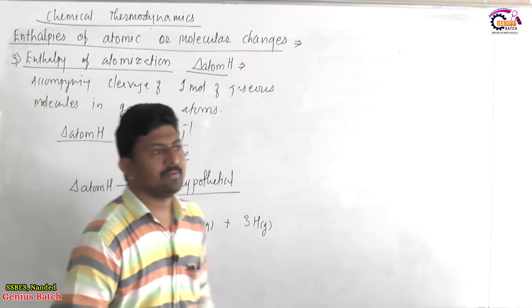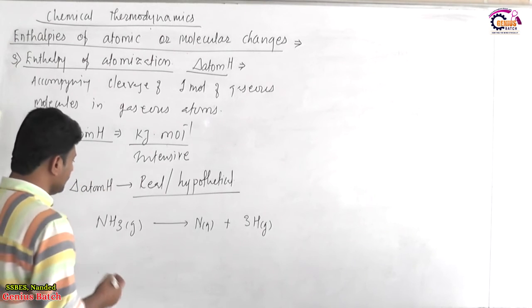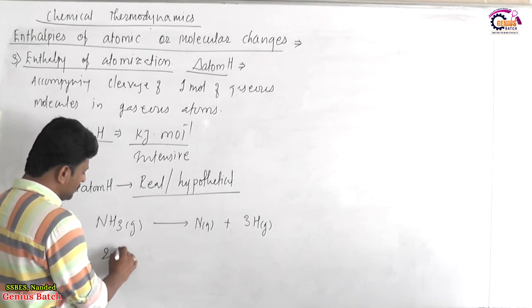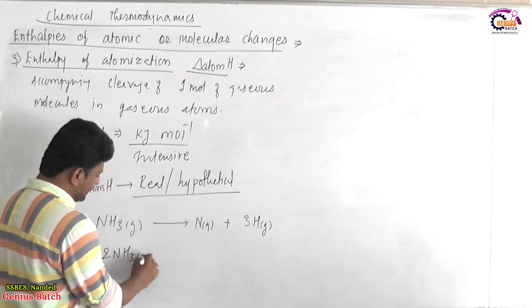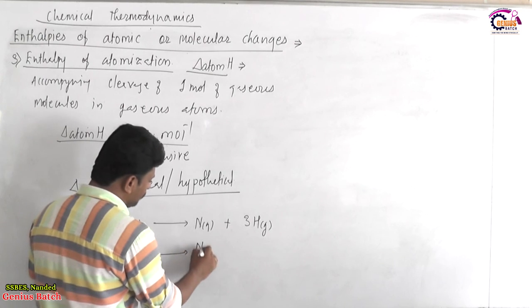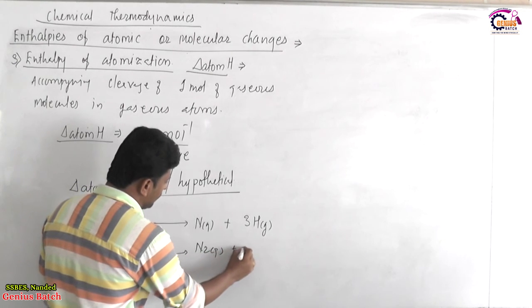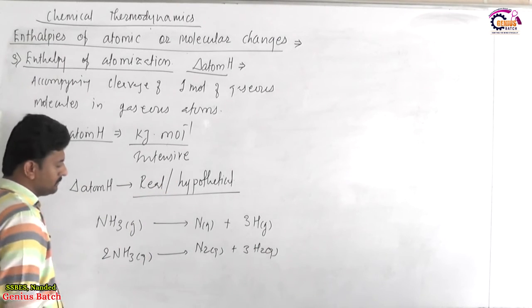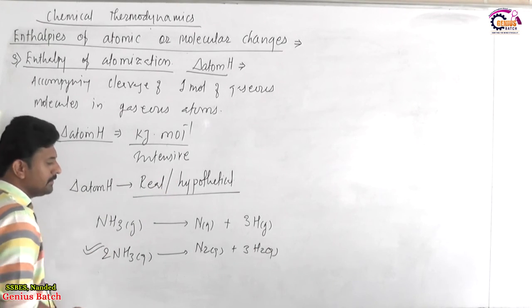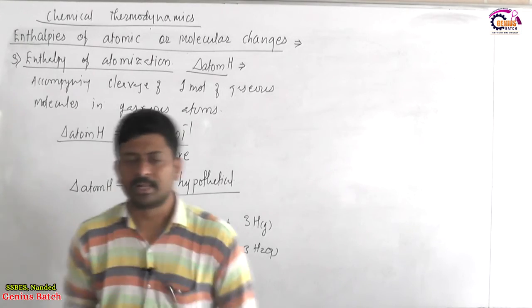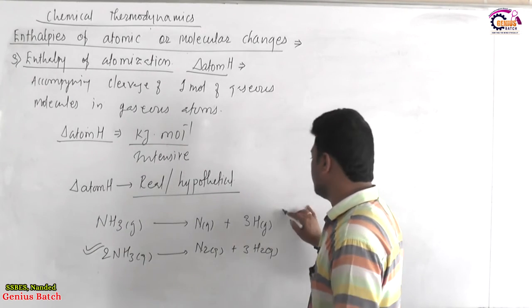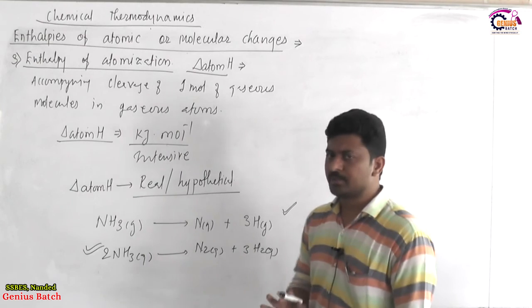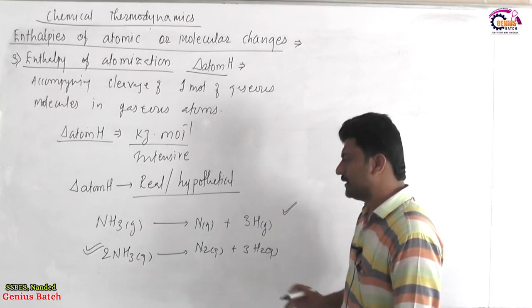Whereas practically when we conduct a cleavage of ammonia, the reaction is 2 NH3 gaseous decomposing into N2 gaseous plus 3 H2 gaseous. This one is a real reaction which is commonly observed, whereas the first change, the atomization, is not observed at all, hypothetical.